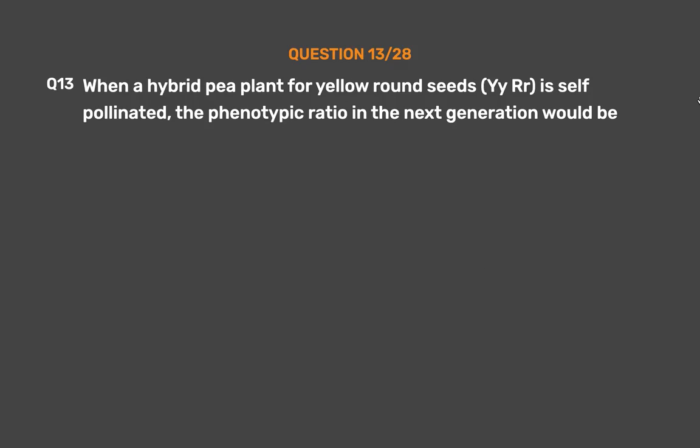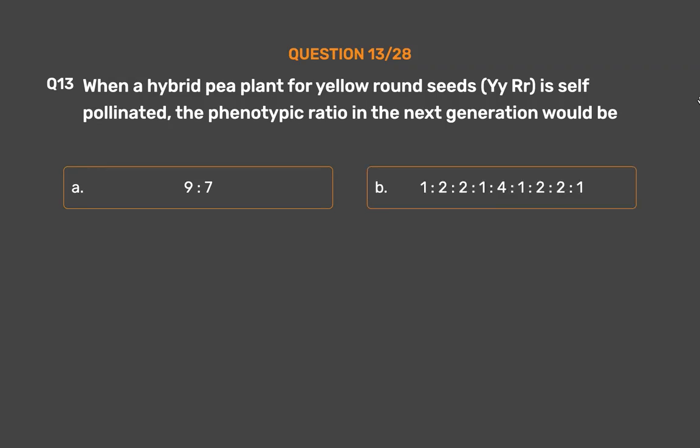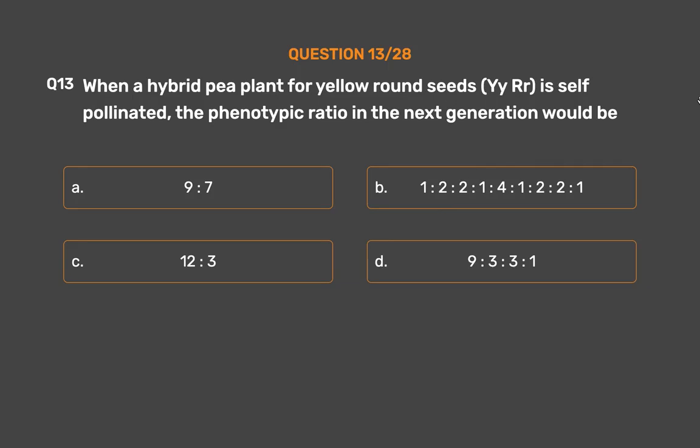Question number 13. When a hybrid pea plant for yellow round seeds, YyRr, is self-pollinated, the phenotypic ratio in the next generation would be: Option A. 9:7. Option B. 1:2:2. 1:4:1:2:2:1. Option C. 12:3. Option D. 9:3:3:1. The correct answer is Option D.